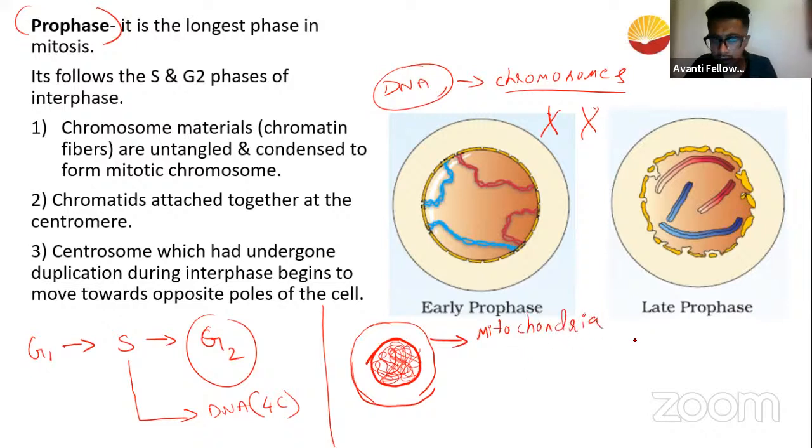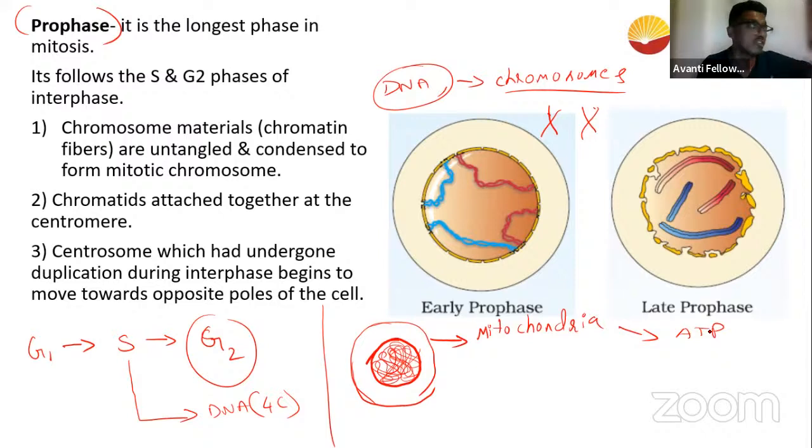What is mitochondria? I think you guys are aware of mitochondria more than anybody else. If I ask you what is mitochondria, you will tell that mitochondria is the powerhouse of the cell. Agree with me? So what does mitochondria produce? ATP. So anyways, it is the powerhouse of the cell. Without mitochondria, most of the functions do not take place.